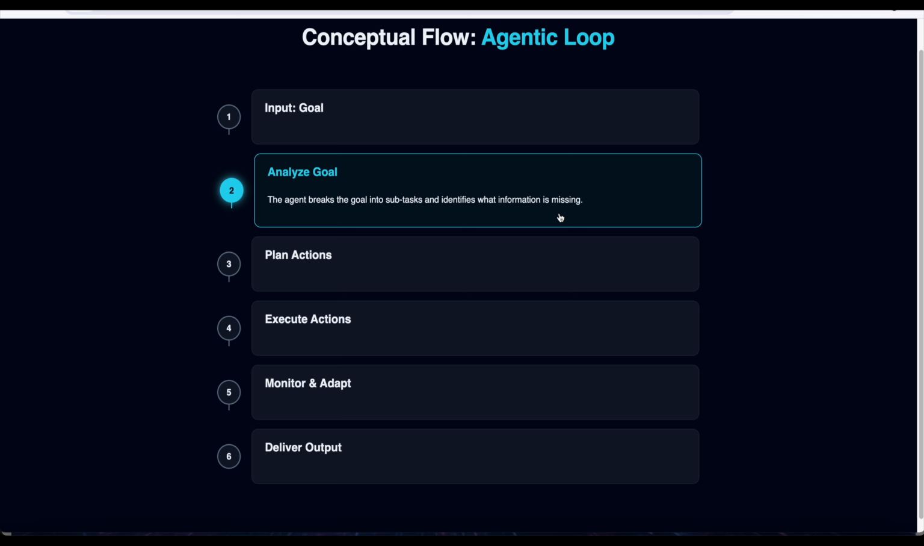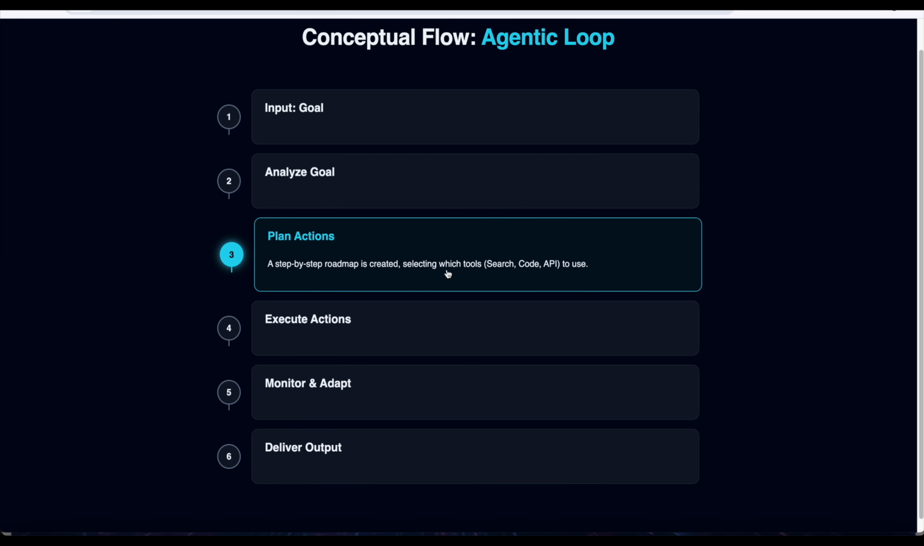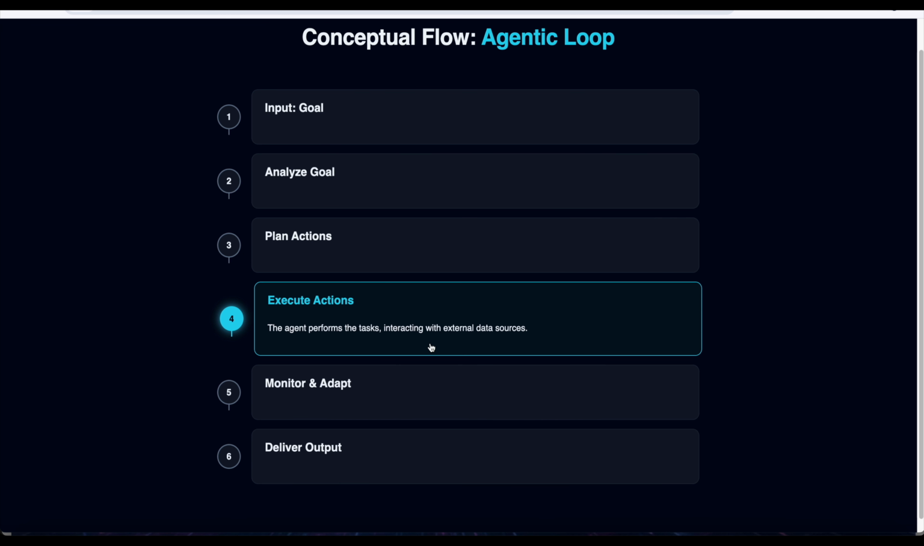identifies what information is missing. This is called analyze goal. Next is plan actions. A step-by-step roadmap is created, selecting which tools are needed, like tools for searching, for coding, for APIs. Those tools are part of the plan of actions. Then execute actions. The agent performs the task, interacting with external data sources.